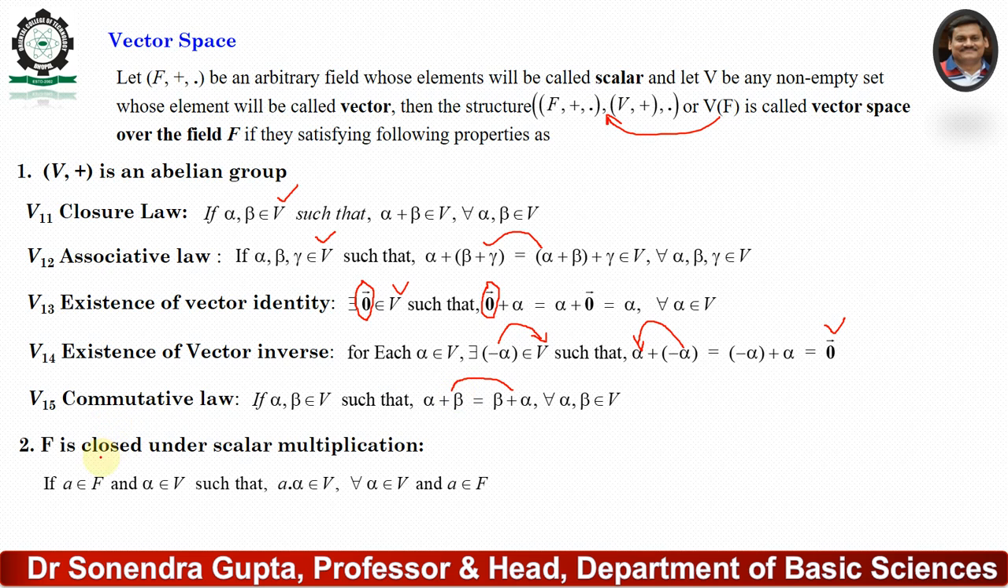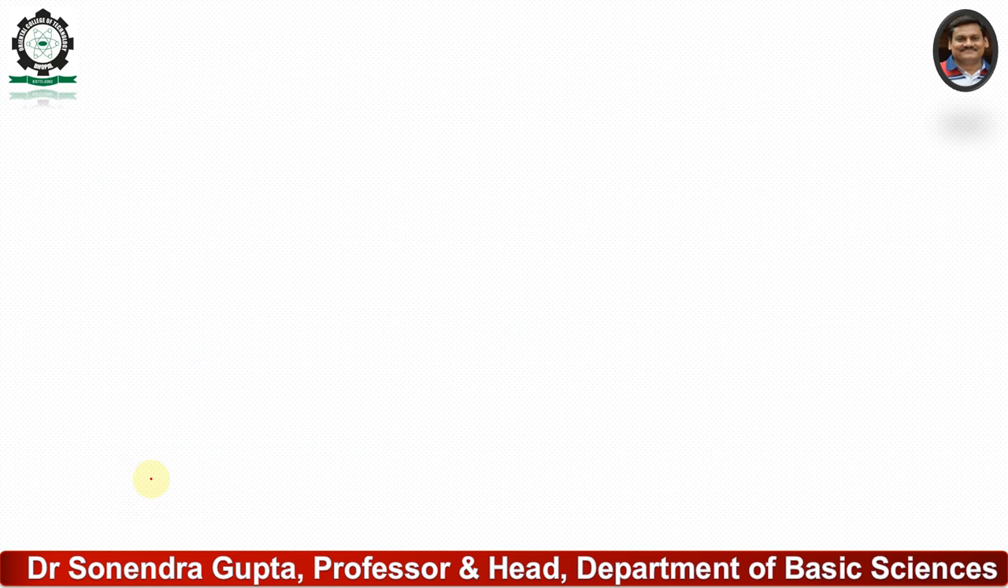Point second, V is closed under scalar multiplication. It means that one value is a scalar and one value is a vector, and the multiplication of the scalar and vector belongs to the vector set V. That is called the scalar multiplication law. Third, if a belongs to F and alpha, beta belong to V, then a(alpha plus beta) equals a alpha plus a beta.